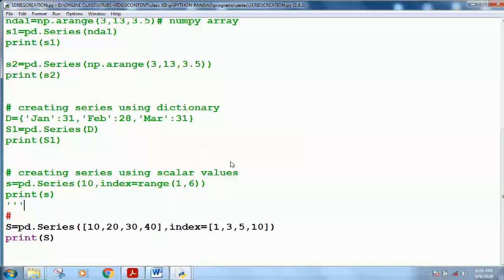Let me save this and execute again. See, the index has been changed according to our requirement. So it is up to you how you give the index. You can give the index using the range function, or in string format. So these are the different methods of creating a series in Python.